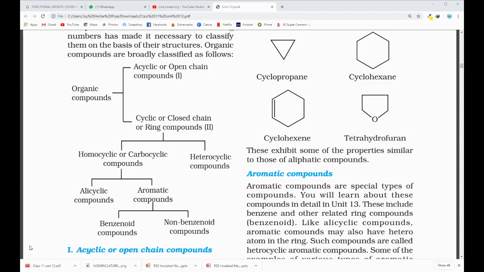Now wait, why is this happening? Now screen is visible. Now screen is visible.